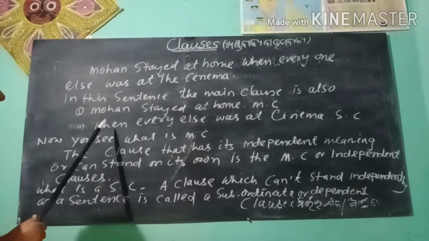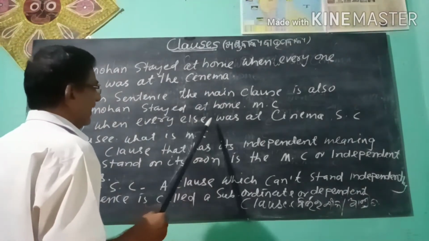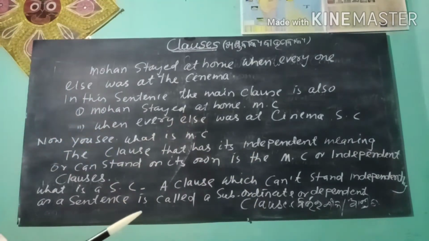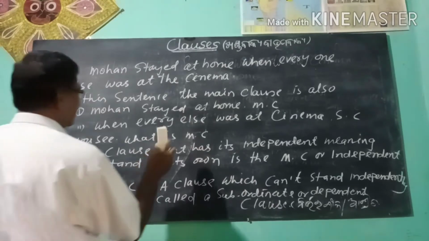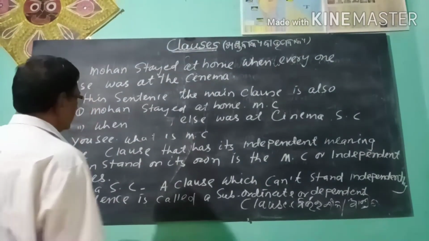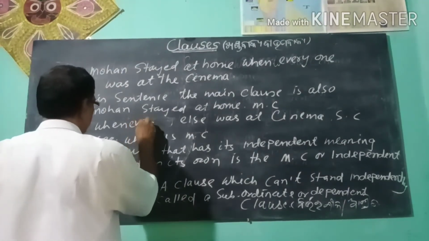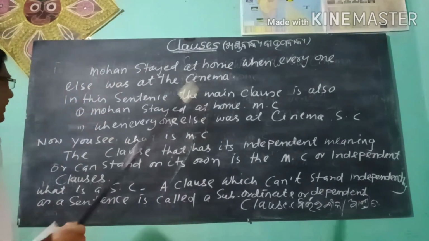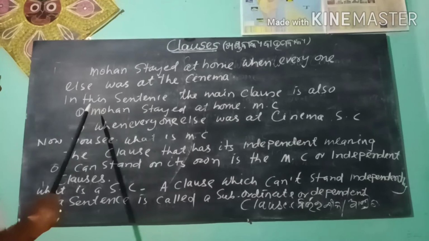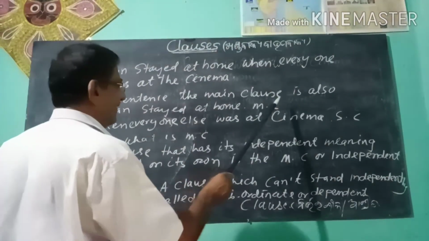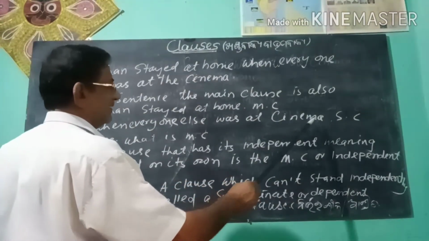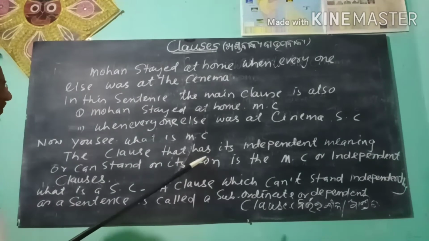The subordinate clause is when everyone else was at the cinema. So, Mohan stayed at home, main clause. When everyone else was at the cinema, subordinate clause. आश्रित उपवाक्य or निर्भरशील उपवाक्य.